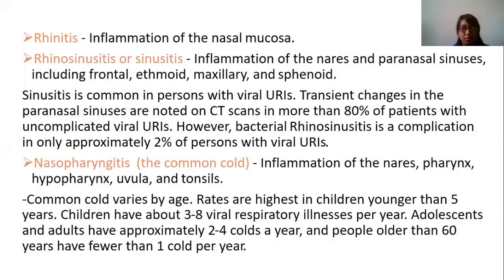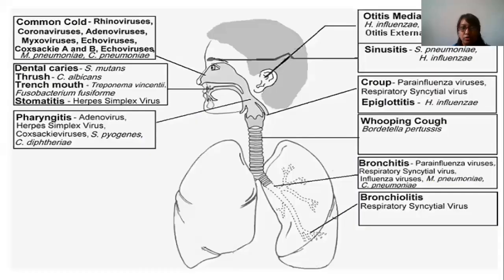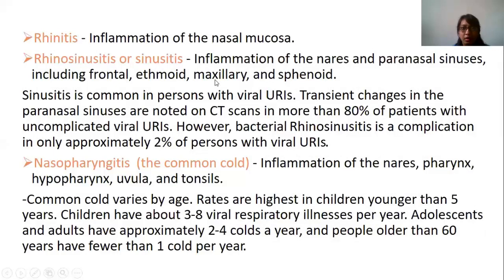So we are going to see the common upper respiratory tract infections. First, rhinitis. Rhinitis is the inflammation of the nasal mucosa. Rhinosinusitis and sinusitis are inflammation of the nares and paranasal sinuses, which include the frontal, ethmoidal, maxillary and sphenoid. So these are the frontal, these are the ethmoidal, these are the maxillary, and the sphenoid. Sinusitis is common in a person with a viral upper respiratory tract infection. Transient changes in the paranasal sinuses are noted on CT scan in more than 80% of patients. So in CT scan we can easily identify sinusitis or rhinosinusitis.